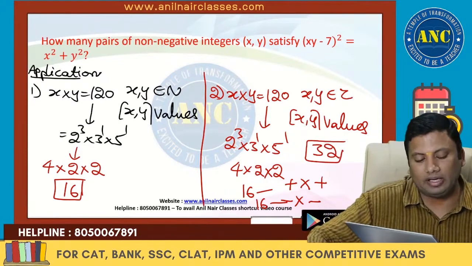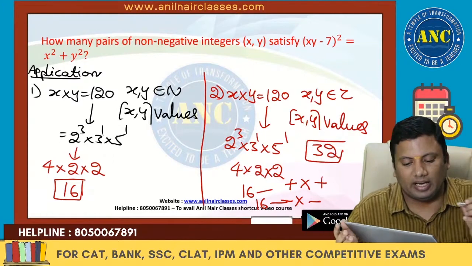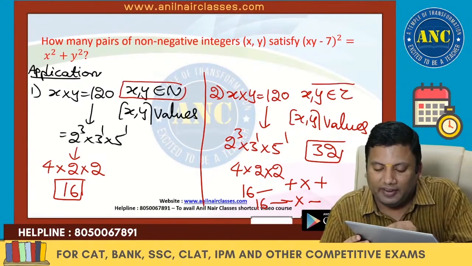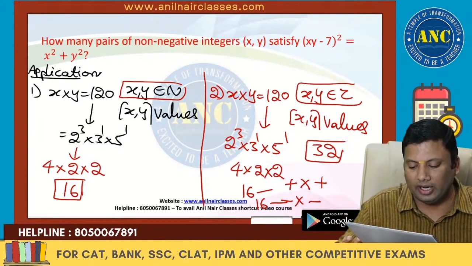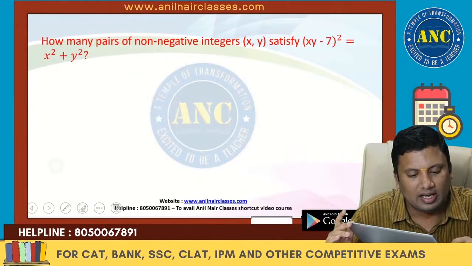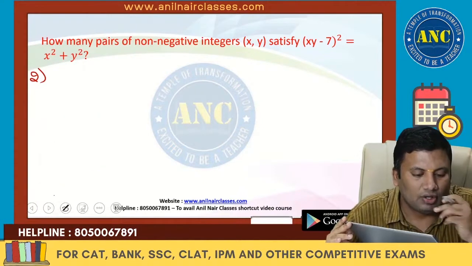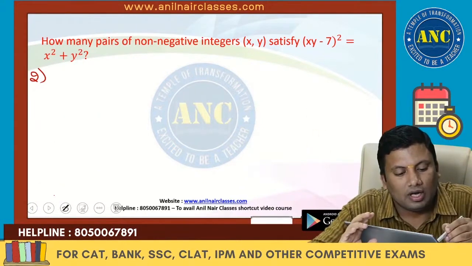First key point and its application: if it is natural numbers, only positive values. If it is integers, positive into positive and negative into negative. So 32. I hope the first key point is clear. Only when you understand the concept and apply it will your ability to use the concept grow